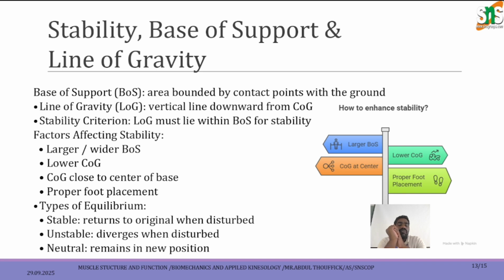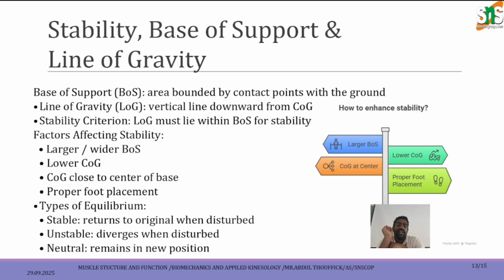So properties of foot placement, yes. What are the types of equilibrium? Stable, unstable and neutral equilibrium. What is stable? When an object is displaced, it will go back to where the process started. The unstable one will be diverted throughout the direction. So what is neutral? It will remain in the new position.